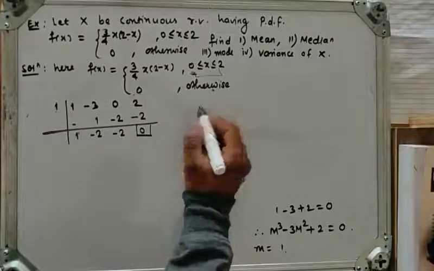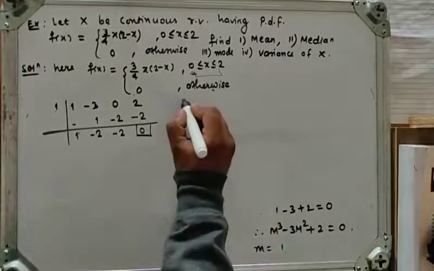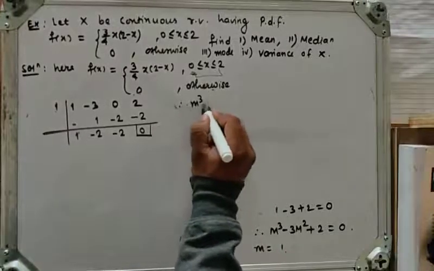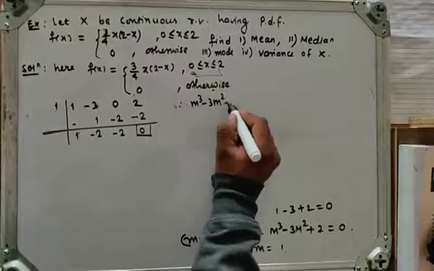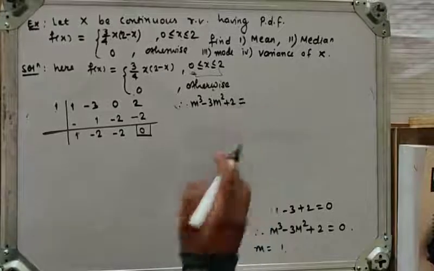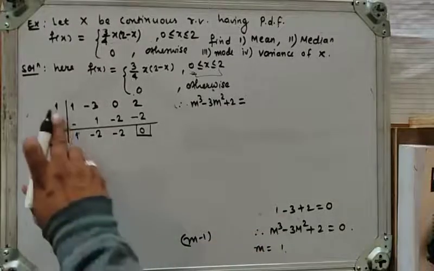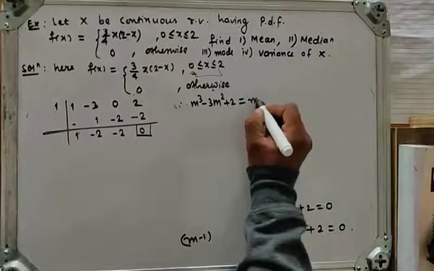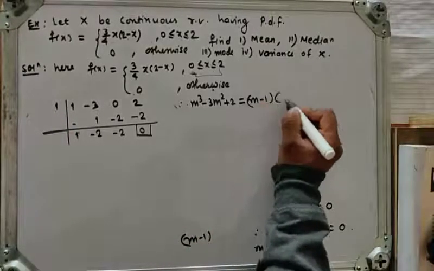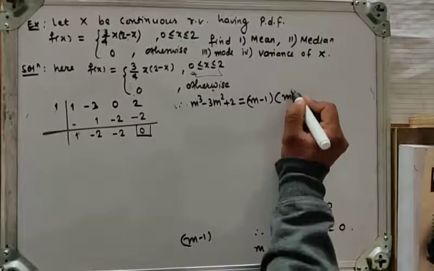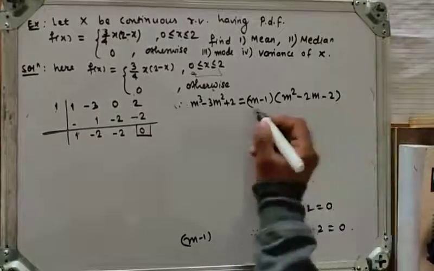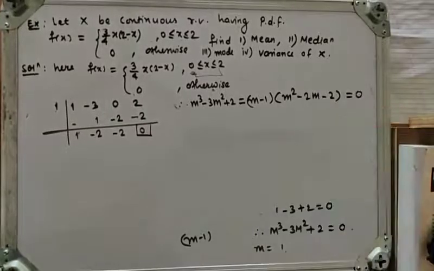So this equation can be written as: m cube minus 3m square plus 2 is equal to 0. Since m is equal to 1 is a root of the given polynomial, m minus 1 will be a factor, and the remaining factor will be m square minus 2m minus 2, which is equal to 0.